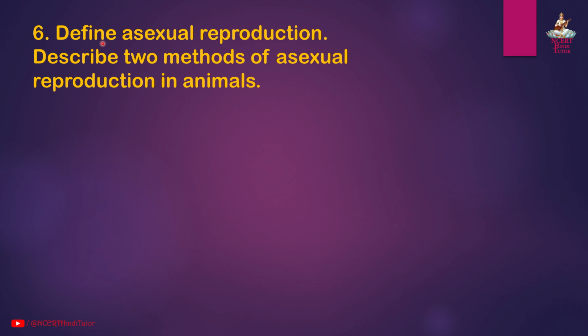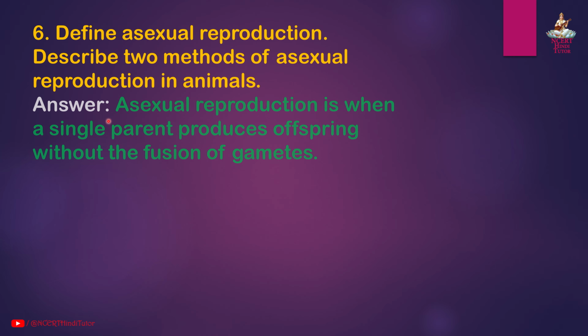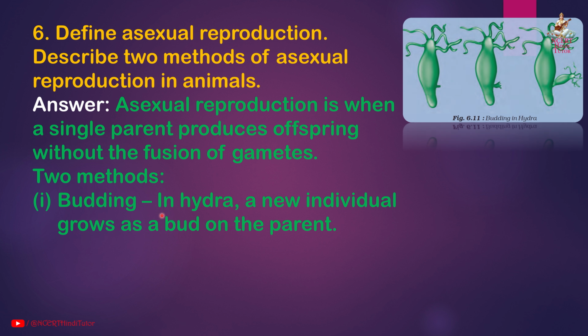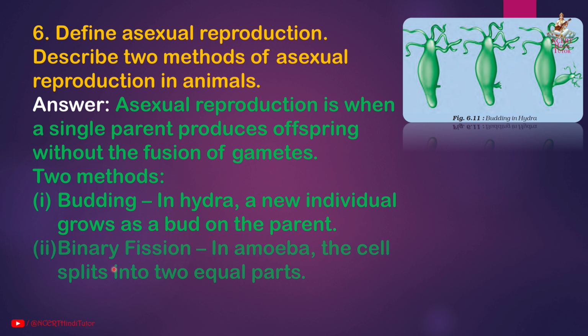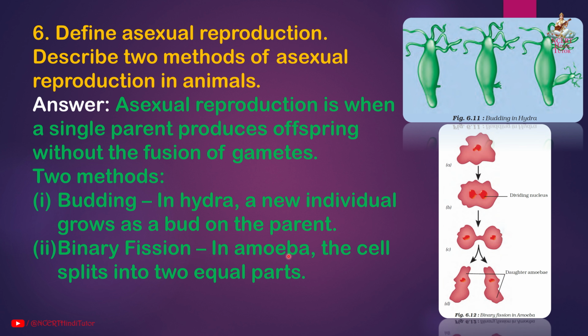Question 6. Define asexual reproduction. Describe two methods of asexual reproduction in animals. Answer. Asexual reproduction is when a single parent produces offspring without the fusion of gametes. Two methods. First, budding. In hydra, like this, a new individual grows as a bud on the parent. Second, binary fission. In amoeba, this one, the cell splits into two equal parts.